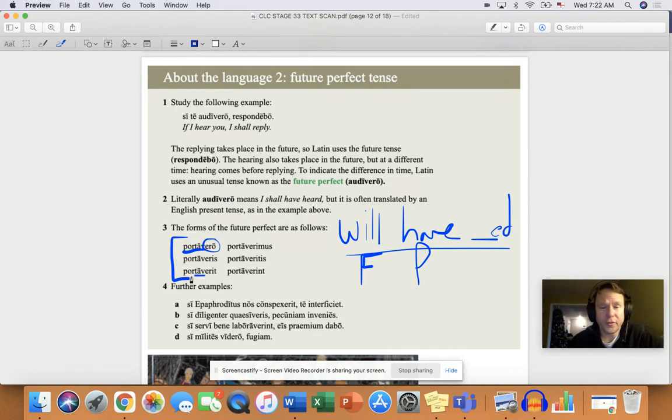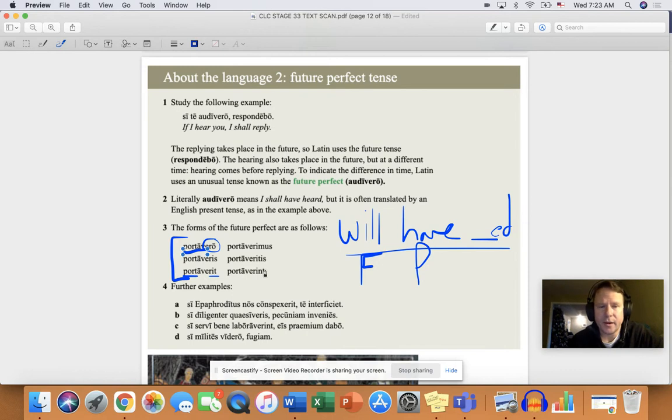We have the perfect principal part plus the future ending. Well, that should make future perfect. Okay. So again, two basic rules. Translates will have blanked, and then the forming of that verb, the morphology of that verb, is the third principal part plus ero, eris, erit, erimus, eritis, erint.